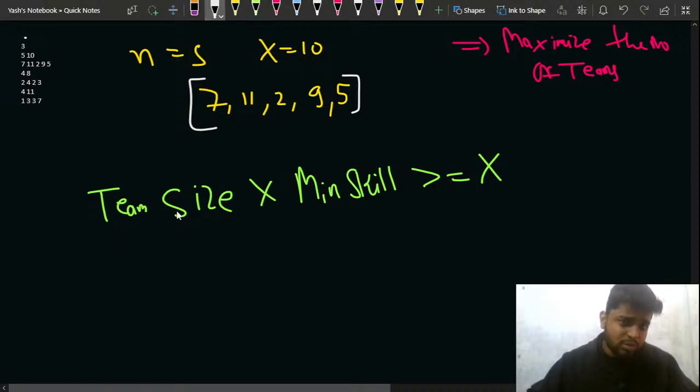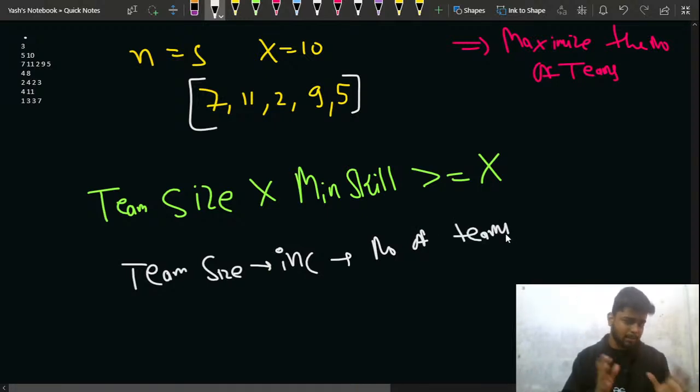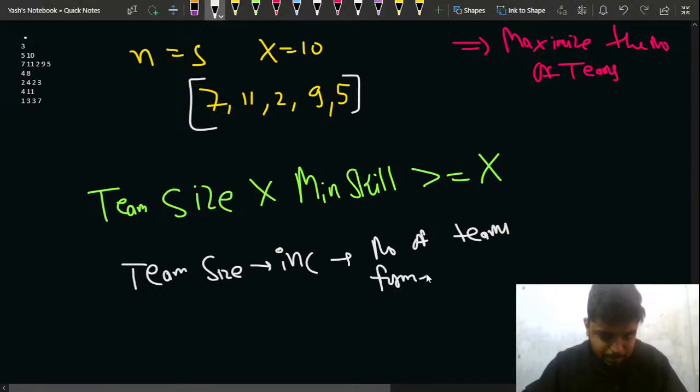If there are two circumstances, if I talk about team size, I want this to be greater equal to x. So if I increase my team size, can I say that the number of teams formed will be less? If in one particular team the members are more, then the number of teams formed will be less.